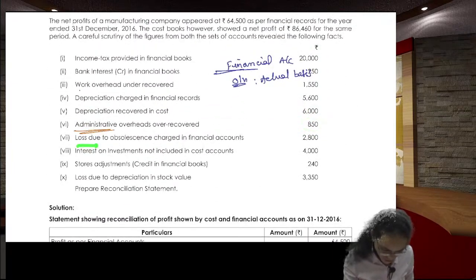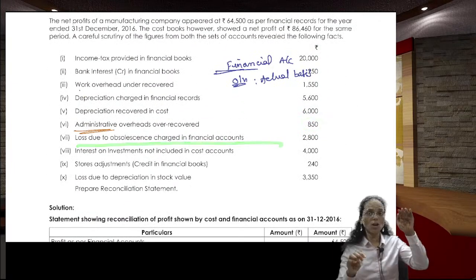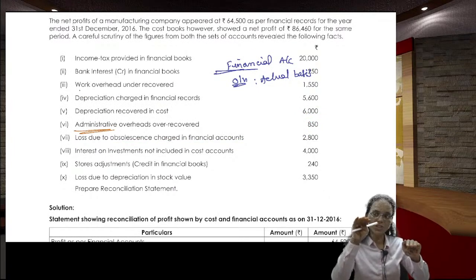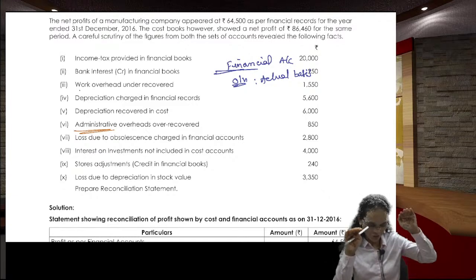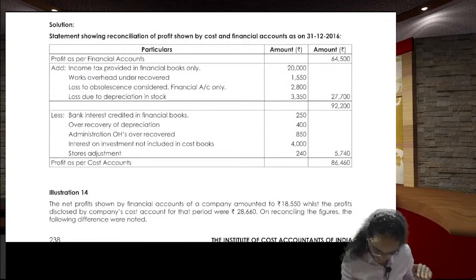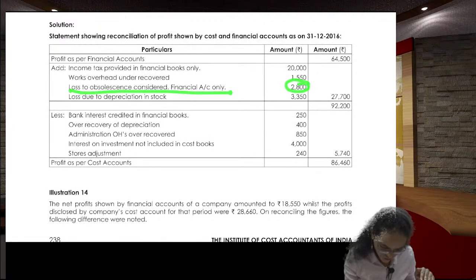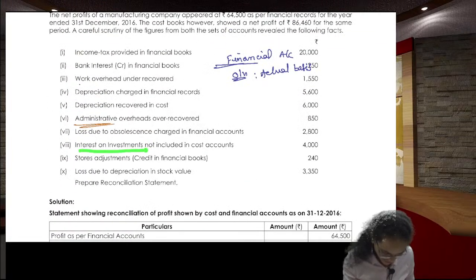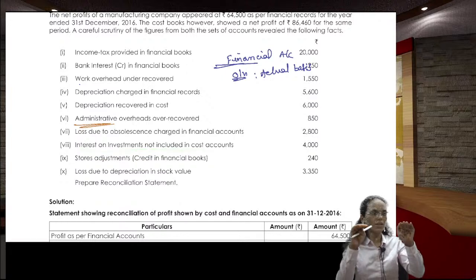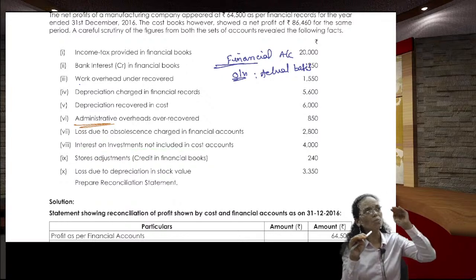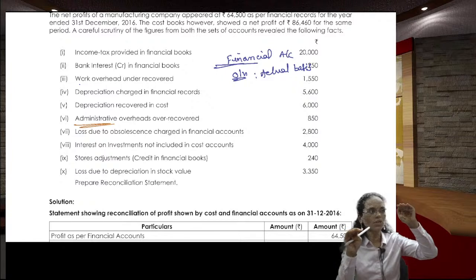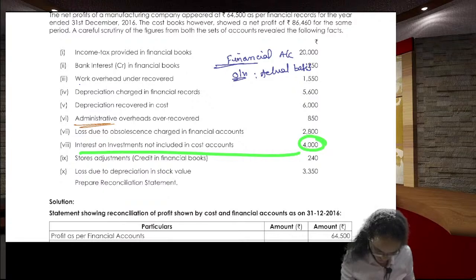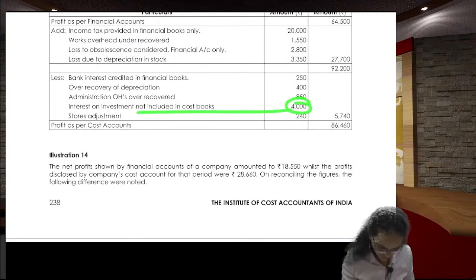Next one, loss due to obsolescence charged in the financial one. Loss is charged in the financial one, in the sense the financial profit has gone down, so you cannot touch the cost one, so you add back this in the financial one. 2800. Add back 2800, loss due to obsolescence. Getting the point? Next one, interest on investment not included in the cost. Interest on investment is included in the financial only, so financial profit has gone up, so you cannot touch the cost one, so deduct it from the financial. How much? 4000 rupees. Deduct 4000 rupees.